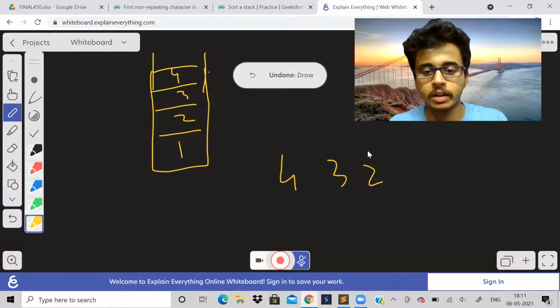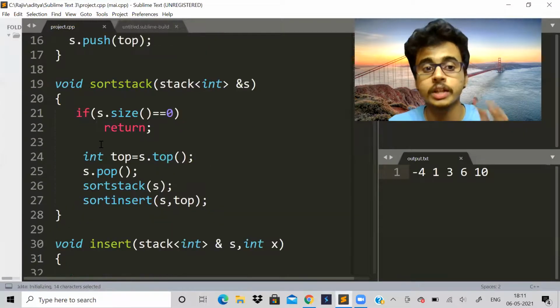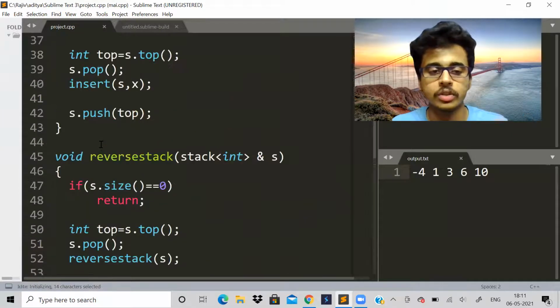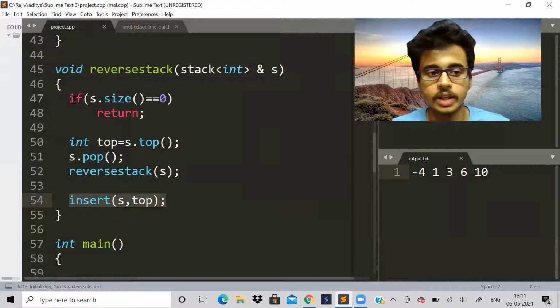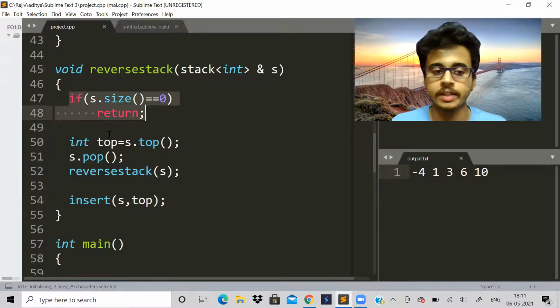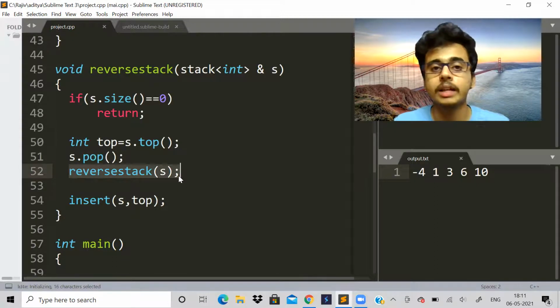How to do that? So what is the algorithm doing over here? Reverse. I'm only concentrating on reverse. I will come to sort, because if you understand reverse, then you will also get sort. See, reverse, what is happening? It is first of all checking if the stack size is 0. It is not 0. Then it will take the top element, it will pop out. And then it will recursively do the same for the remaining stack.